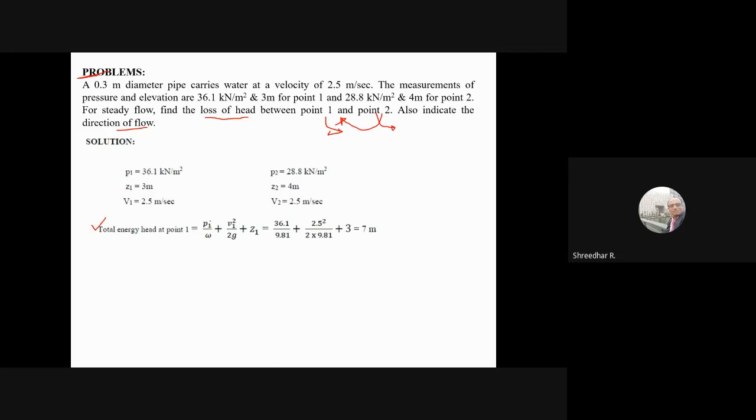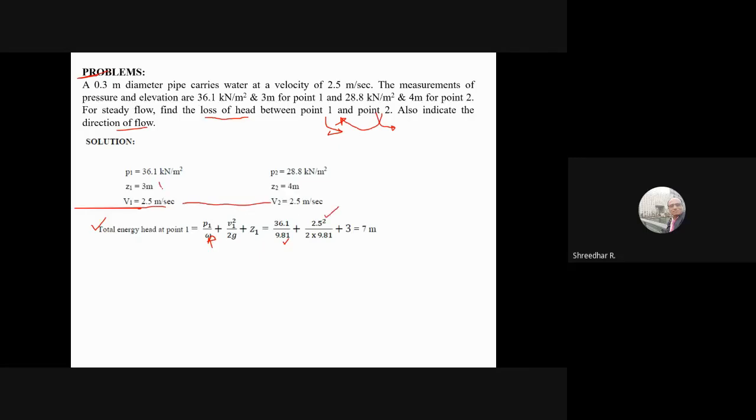If you know P1 by omega, that is 36, because it is in kilonewton, and the specific weight of water is 9.81. This corresponds to what type of fluid is flowing in the pipe; here it is water, so it is 9.81. You know how to calculate it because velocity is given. In this case, since it is a uniform diameter, the velocities are the same. So V1 square by 2g I have calculated.